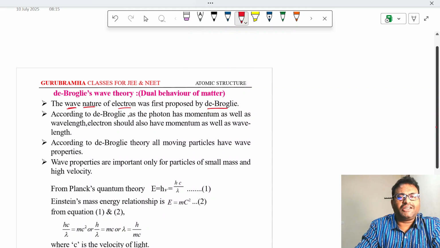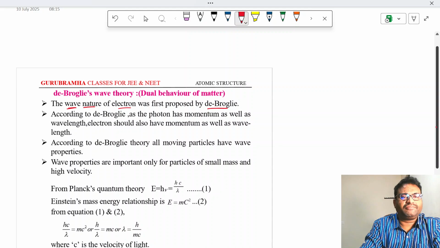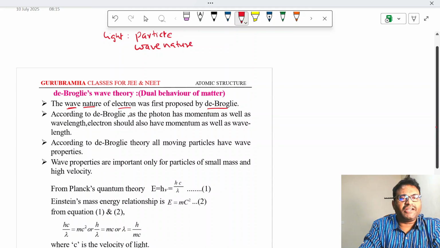Already we know that light, or electromagnetic radiation, has two natures. What are those two natures? One is particle nature, another is wave nature. How do we say that it is having particle nature?